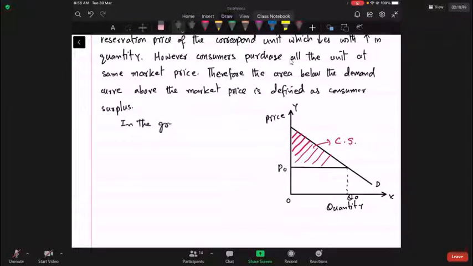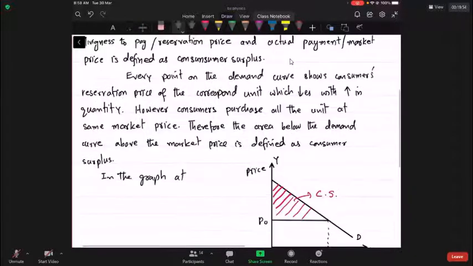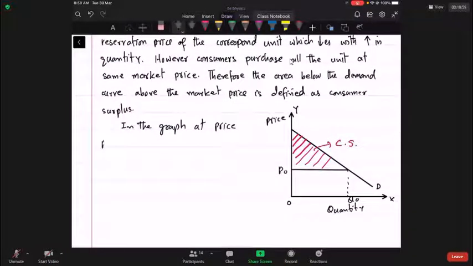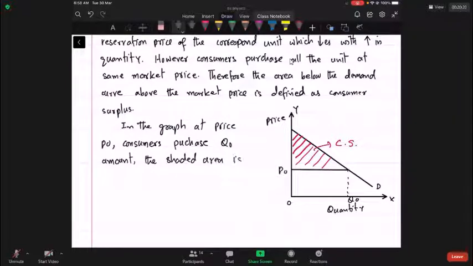In the graph, at price P naught, consumers purchase Q naught amount. The shaded area is consumer surplus.